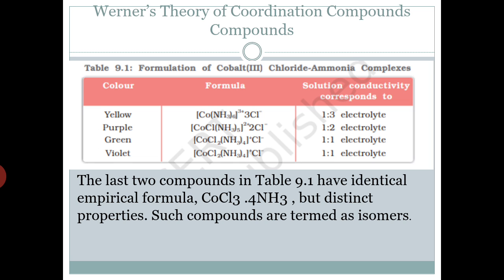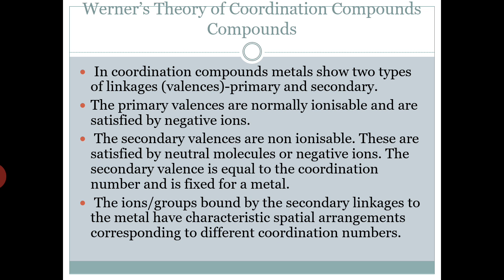So this is how the same composition, if we see the normal thing, we have ammonia, cobalt and chlorine, but since cobalt can show variable oxidation states, different kinds of compounds are formed, and this is the basis of the Werner theory. So these are the postulates of Werner theory.